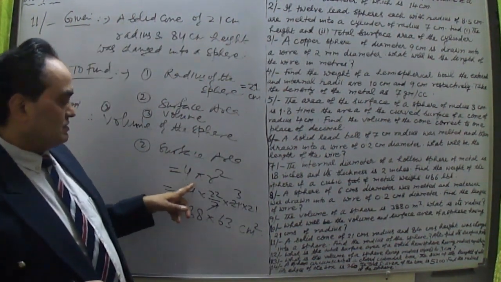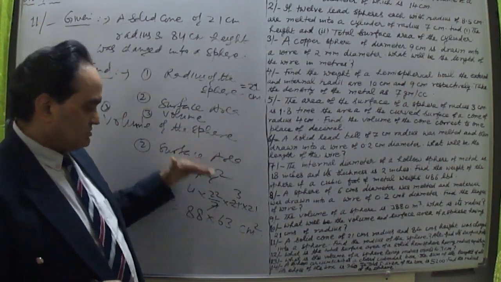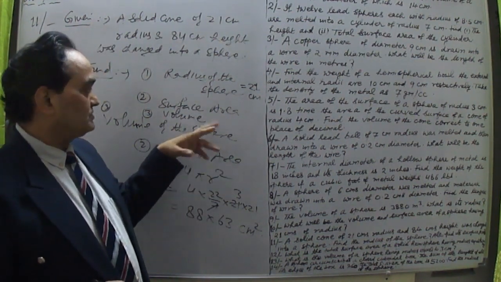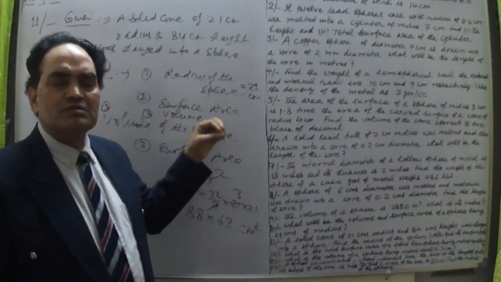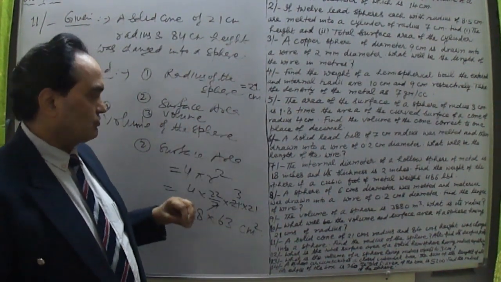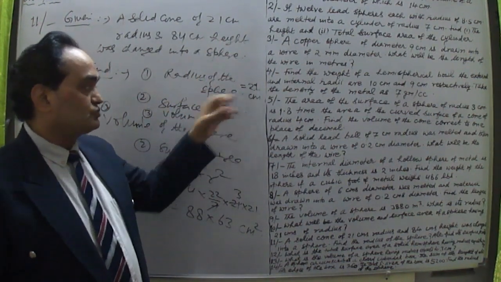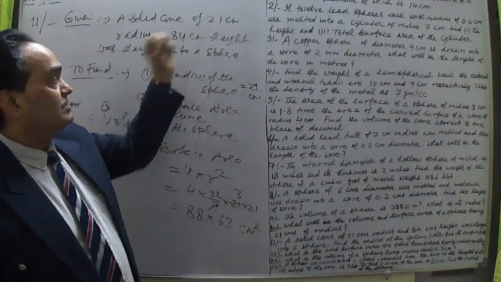The surface area is 4 pi r square, we know about, and the surface area was the thing which was left, which I had to calculate here, but I calculated the volume also. So let me take the volume also, what's required to calculate. Okay, so that I have already calculated, what is the radius. Radius is 21 centimeter of the sphere as well as of the cone which is given here.